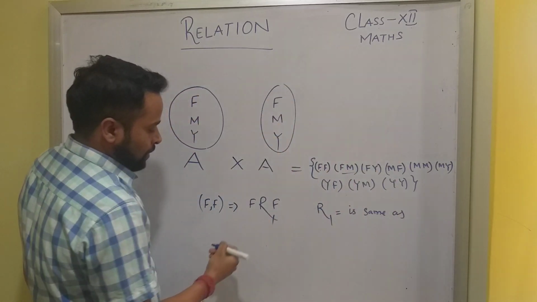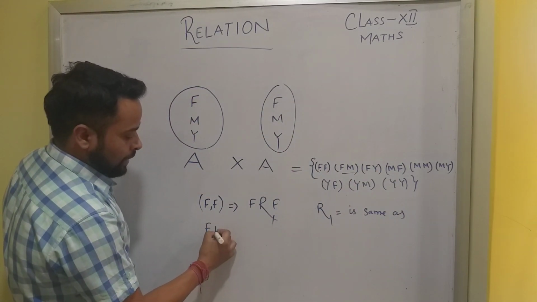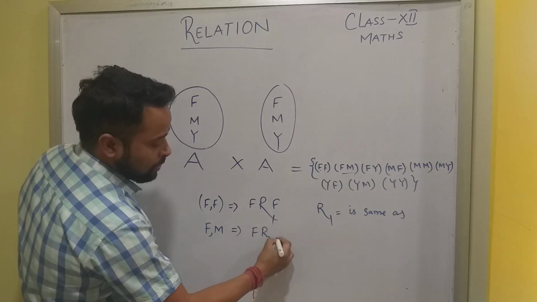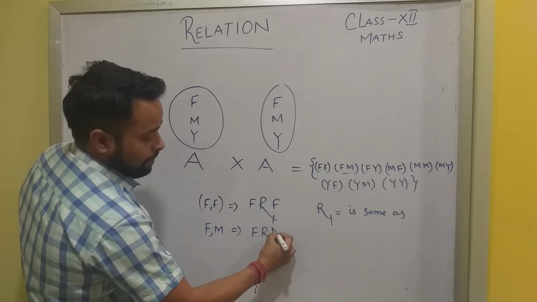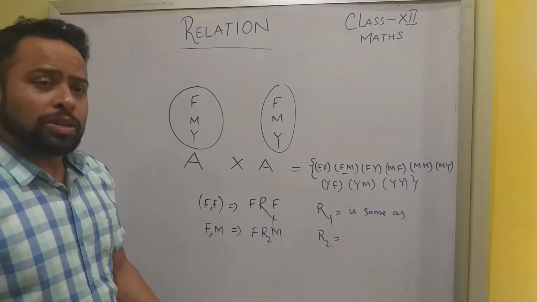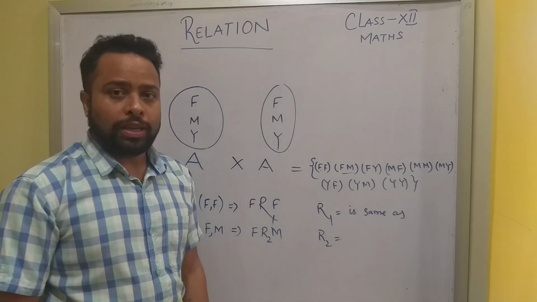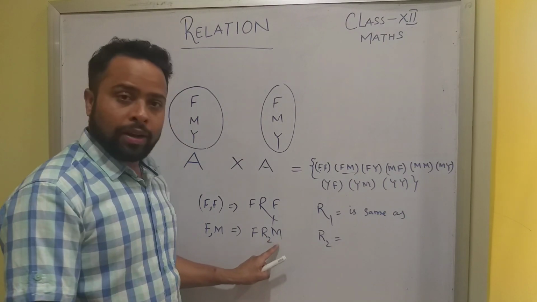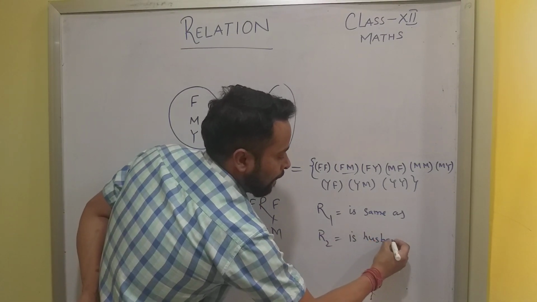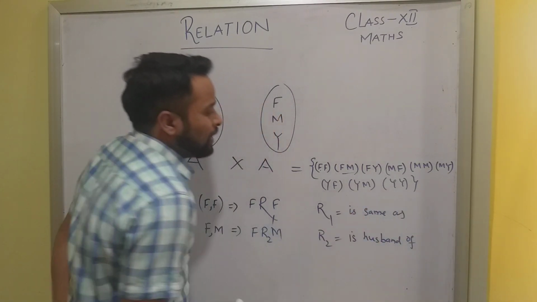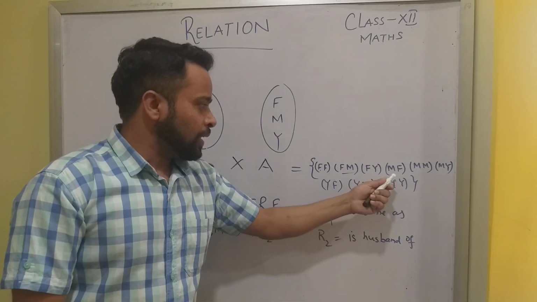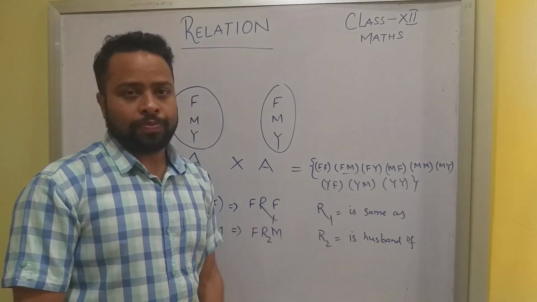Father is related to mother with a relation, F R2 M, and the relation is R2. What is the relation between father and mother? F is the husband of M, so the relation is husband of.